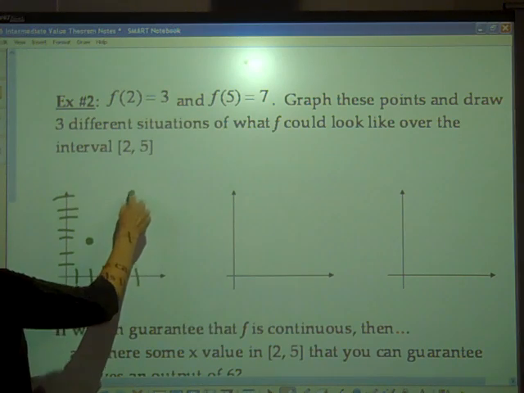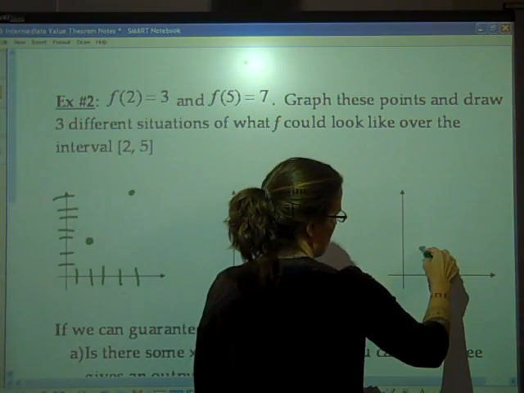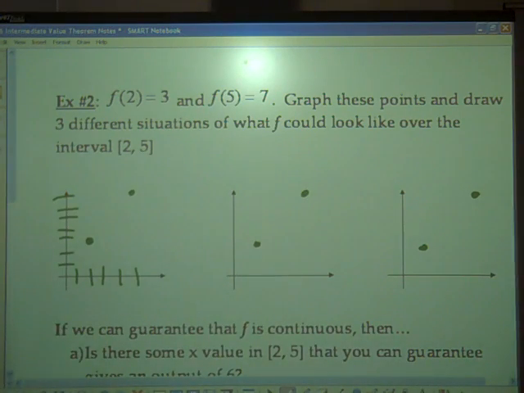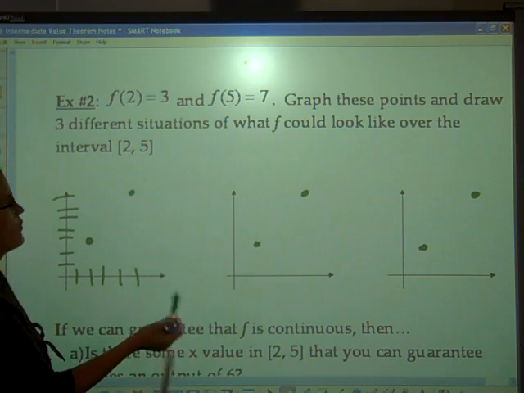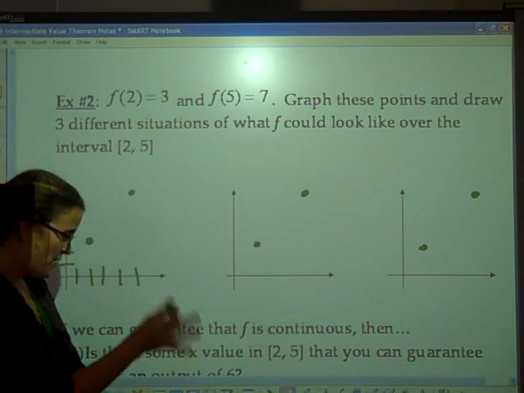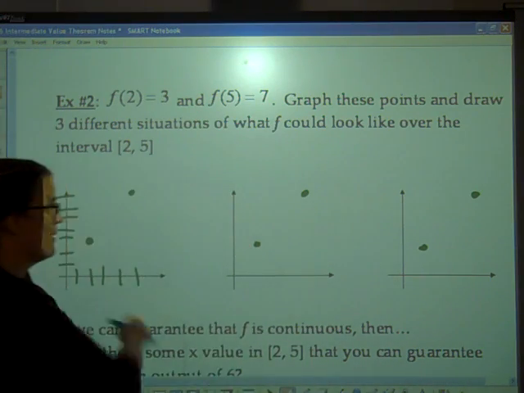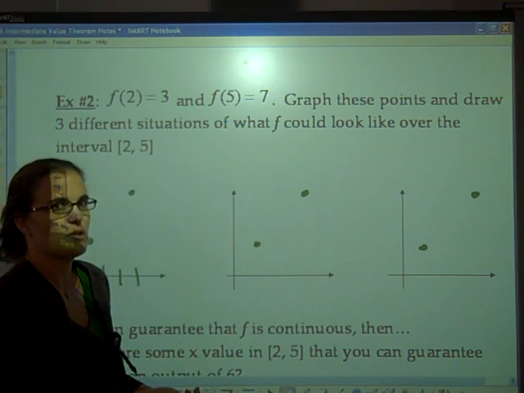So you have these two dots, okay? For this example, I just wanted you to graph these points and then draw 3 different situations of what f could look like over the interval from 2 to 5. If all you know is that we have these 2 points, realize that you could have an infinite number of situations. I just wanted you to graph 3 different situations.